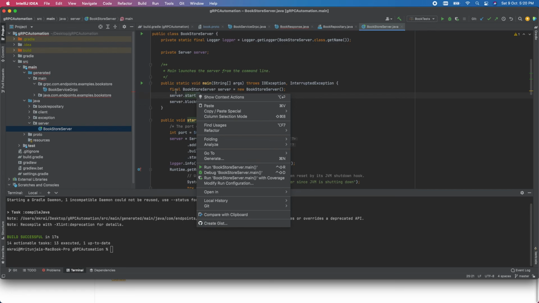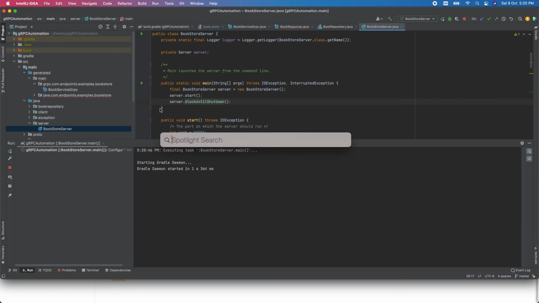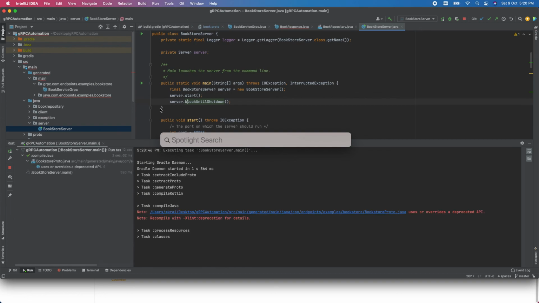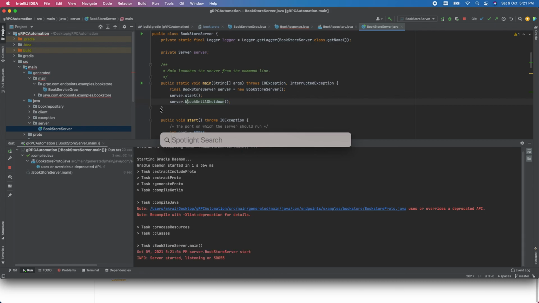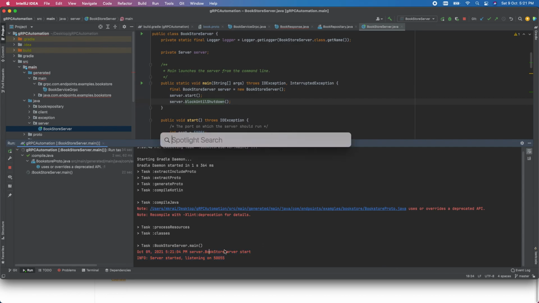So you can run this gRPC service, and if you want, you can test it through Bloom RPC. Bloom RPC is a GUI tool like Postman. Generally we use Postman to test REST services: we send a request, get a response and check it. Same here, we use Bloom RPC to test a gRPC call. Here you can see my server has started and the service is up. Let me open Bloom RPC.